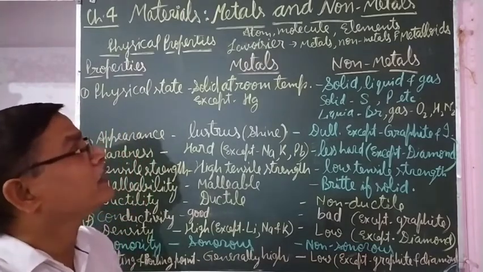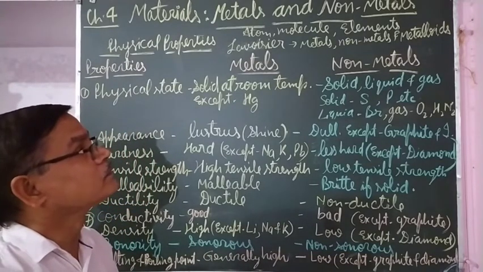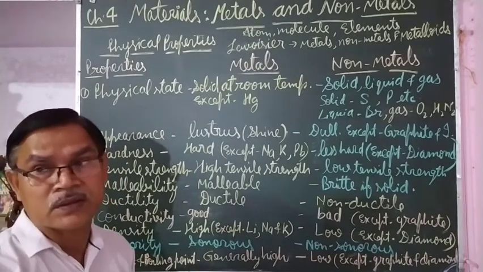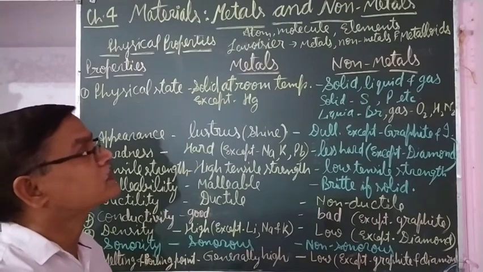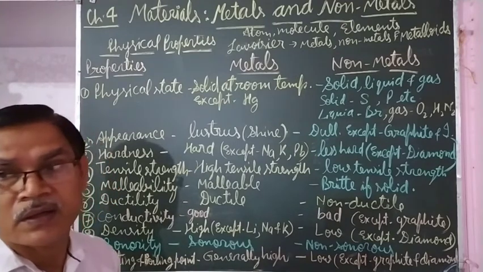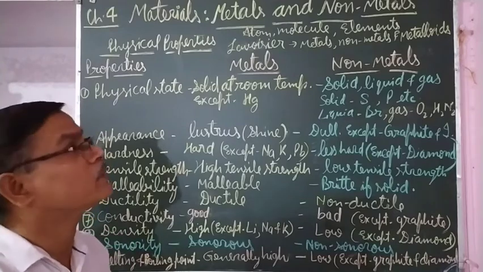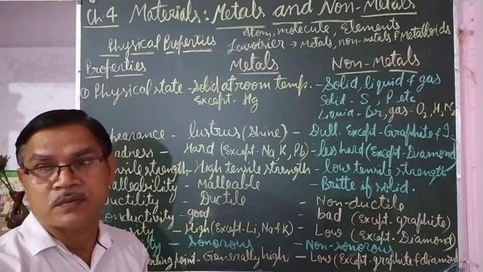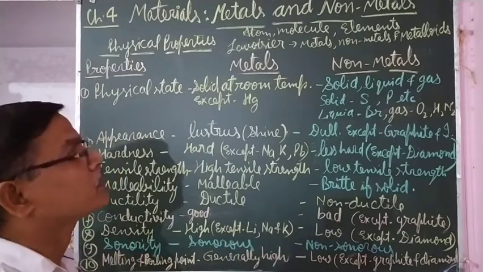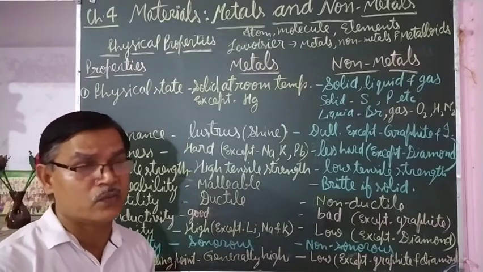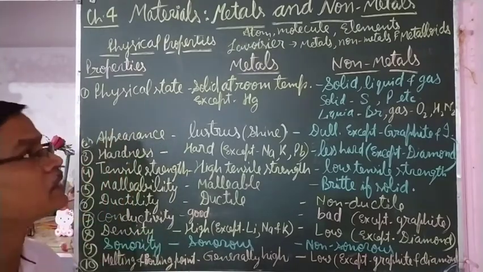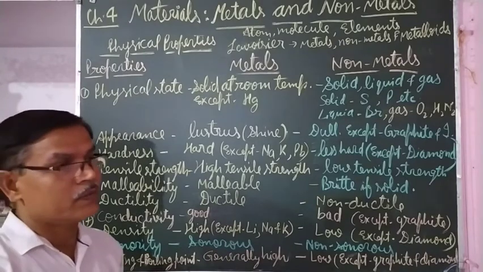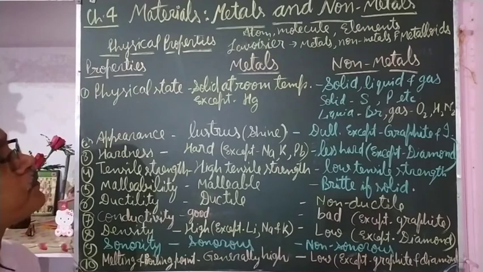From atoms and molecules, substances are formed. Elements are the substances which are formed by a single type of atoms or molecules. The total number of elements is 118. Out of that, 92 are natural and the rest were discovered by scientists from time to time.